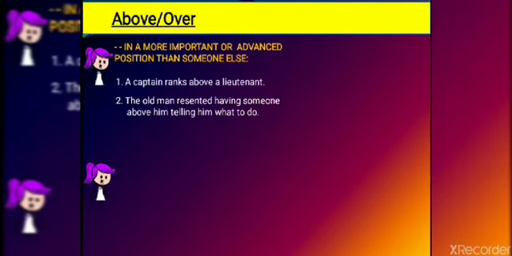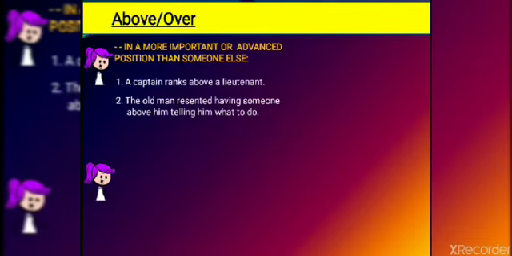Next, the old man resented having someone above him telling him what to do. That means the old man has got angry. Why has he got angry? Because he didn't like that someone is telling him what to do.